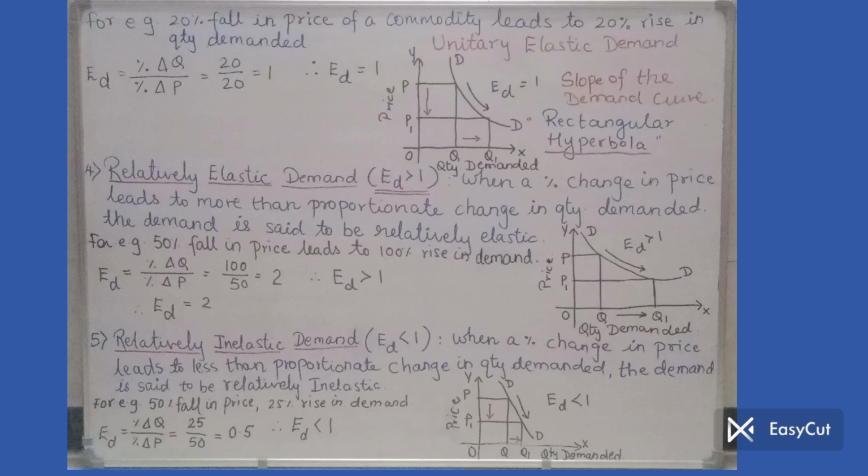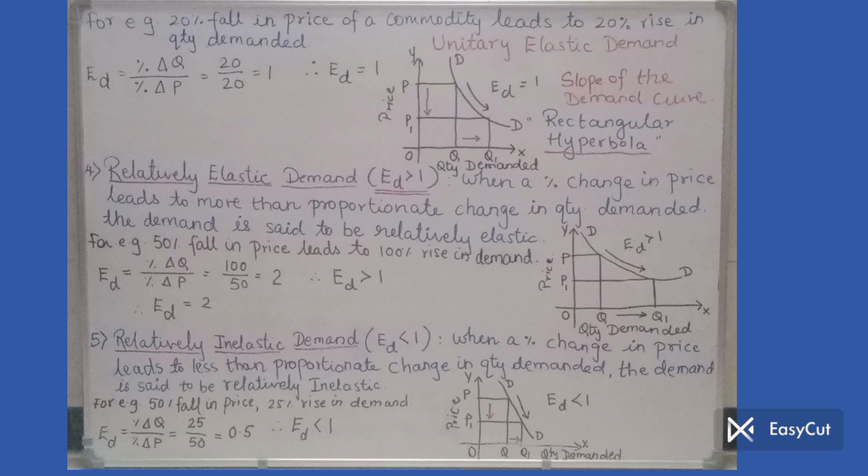In this case, elasticity of demand is greater than 1, ED greater than 1. Now forget this economic term. Let us talk in normal common language. What do you mean by relatively? The word relatively means comparatively. When we compare something, then we say in relation with, in comparison with. Relatively elastic. Elastic means changeable, more changeable demand. So comparatively more changeable demand. So from the name itself you come to know that the demand changes more as compared to the price change, and that's why it is relatively elastic demand.